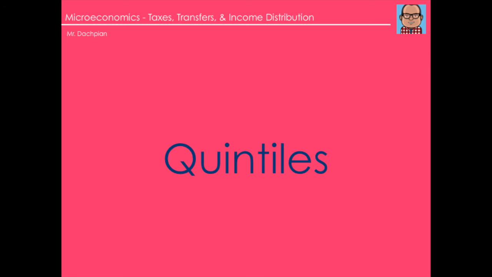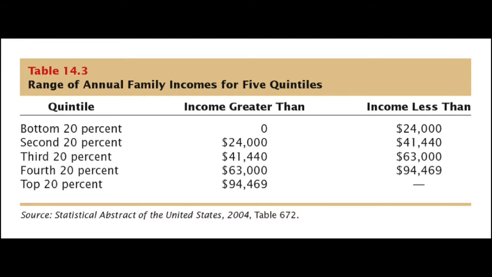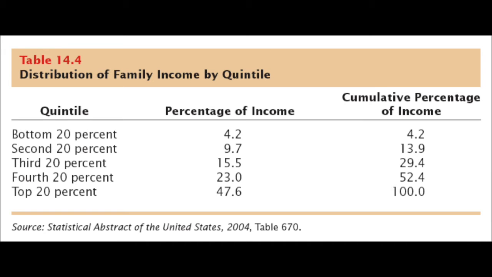Quintiles is a division or grouping of 1/5 of a population ordered by income, wealth, or some other statistic. This table shows the range of annual family incomes for the quintiles for the United States in 2004. The table illustrates the distribution of family income by quintile.